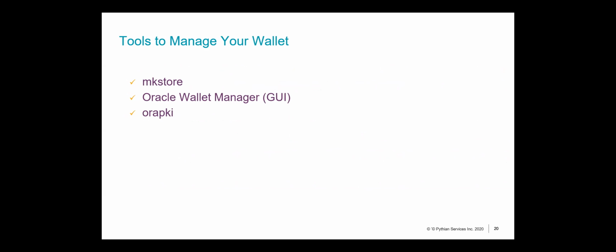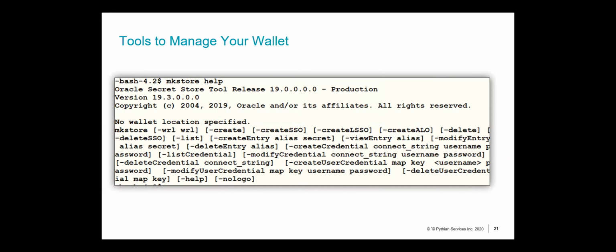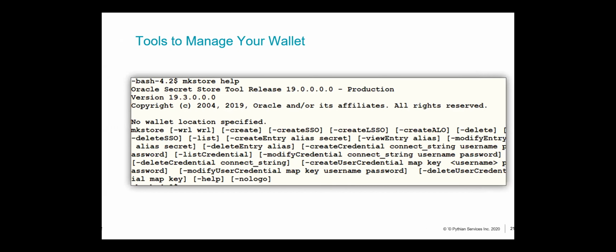So why do we have this, or what is the difference between these tools, right? So this is just an mkstore help. What you can notice is that all the options here are about credentials. You've got create credential, delete credential, the credential maps, everything is about credentials, right?